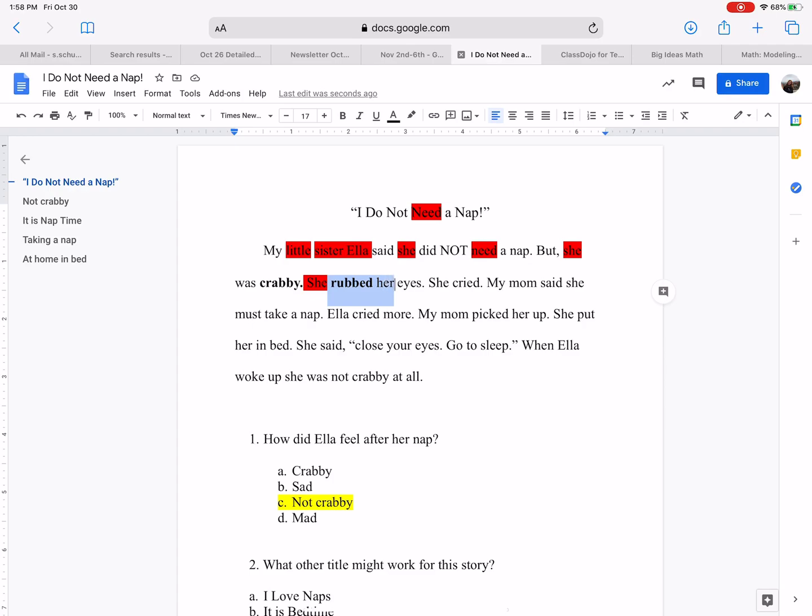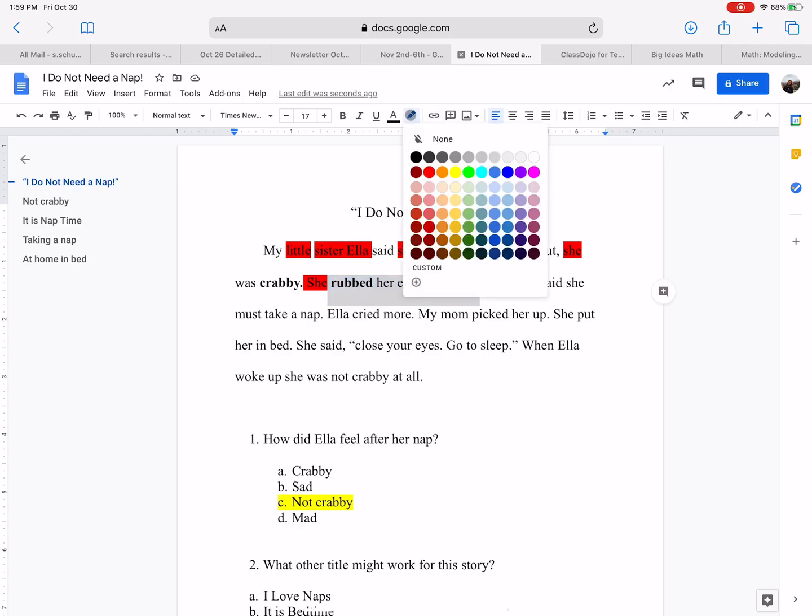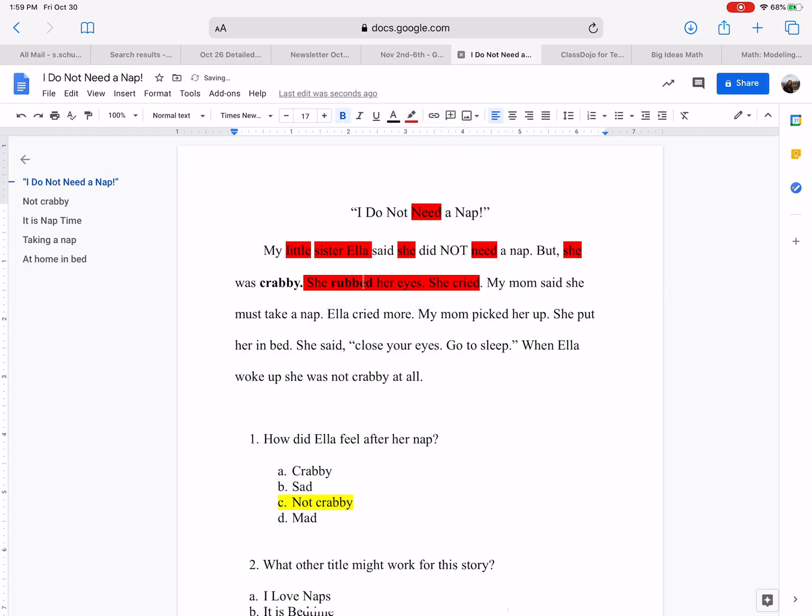Ooh, and look, her eyes. And then, ooh, here we keep going. There's a bunch of them. E. Okay, so we're going to stop here. So there's E right there, and two E's in eyes, and then E at the end of she, and then cry, there's E right there. My mom said she, here we go, highlight another word that contains the letter E.